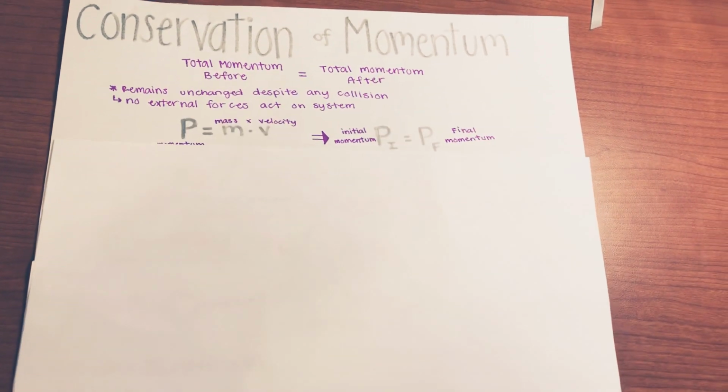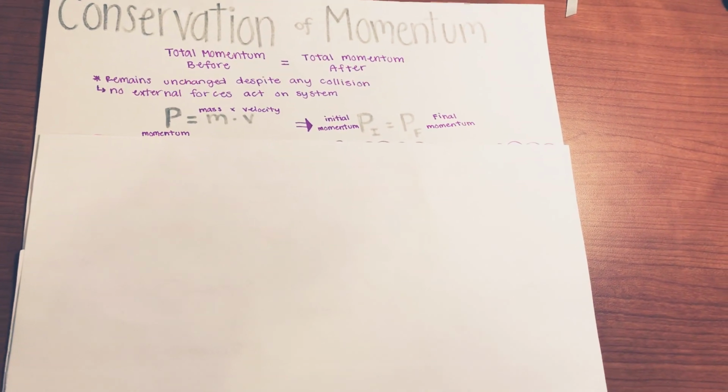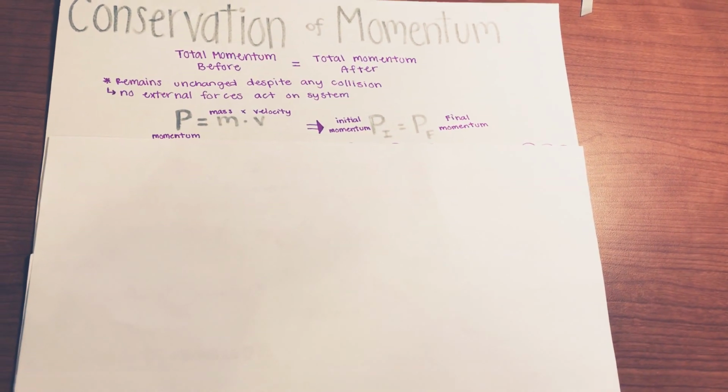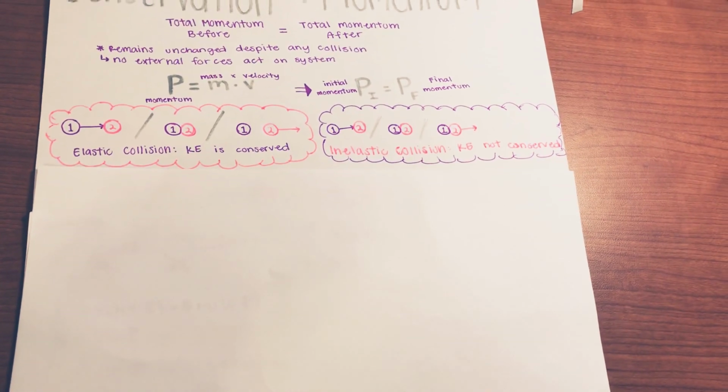The formula for momentum is mass times velocity. The law of conservation states that the initial momentum must equal the final momentum. A couple of examples are elastic collision and inelastic collision.